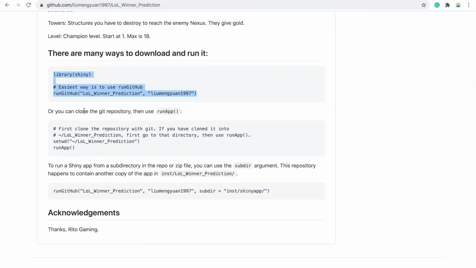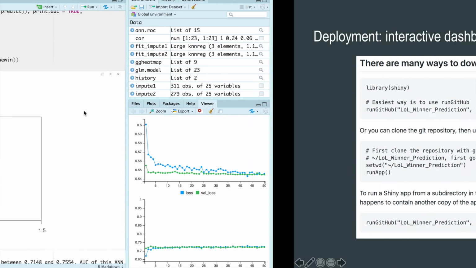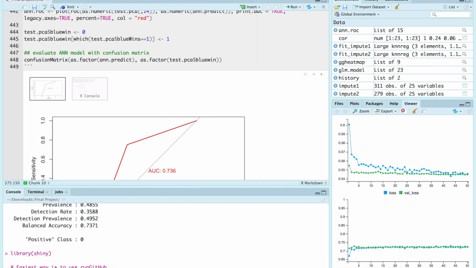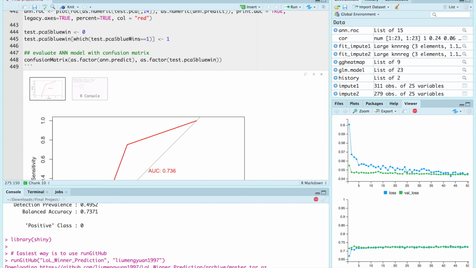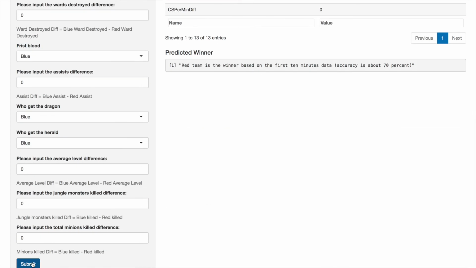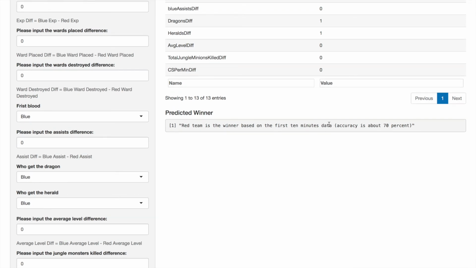You can just copy this code and go to your console and paste it. And then you can change the values here like this. Press the submit button and the result will show here.